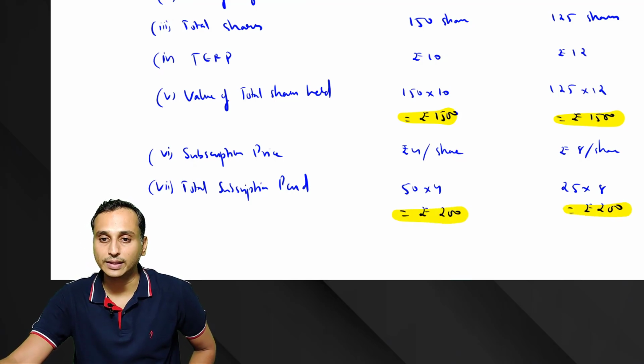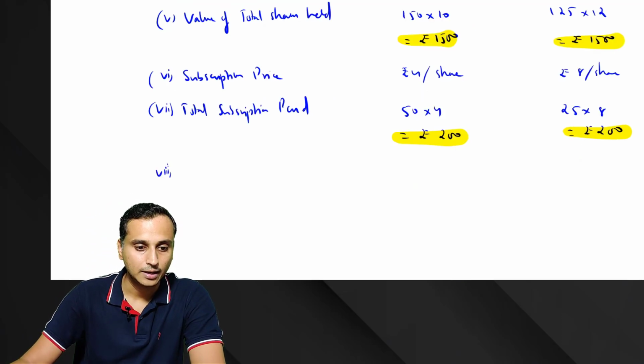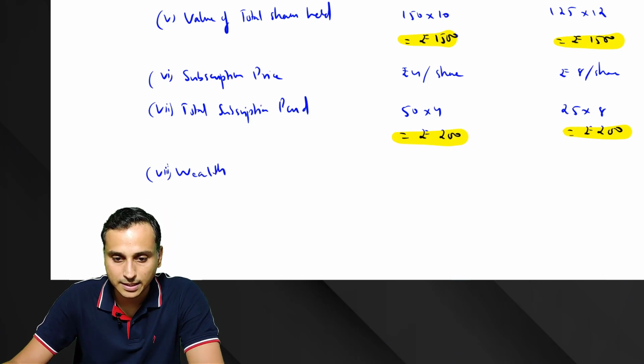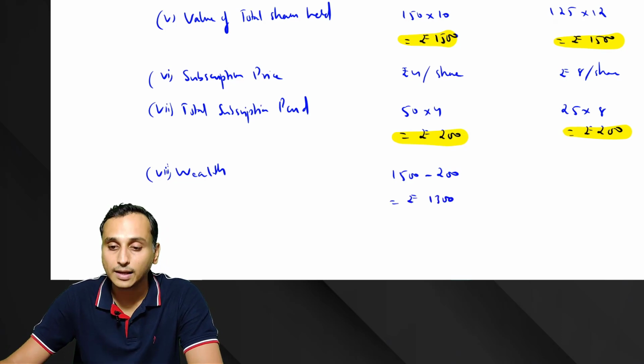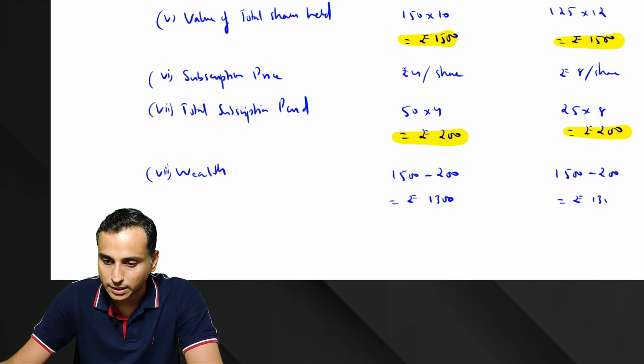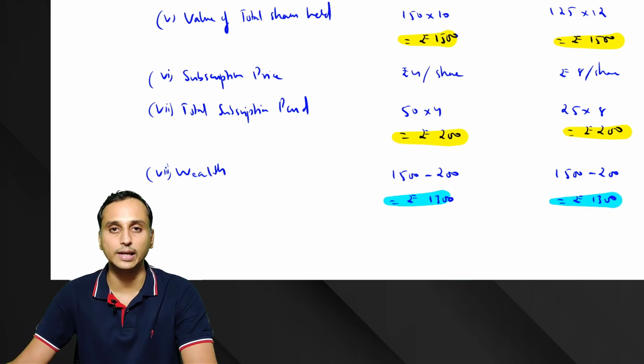paid to get this wealth. So now what I'm going to say, I will say that your wealth is, in this case, 1,500 minus 200 is equal to rupees 1,300. In this case also, 1,500 minus 200 is equal to rupees 1,300. I would say your wealth is 1,300 only.